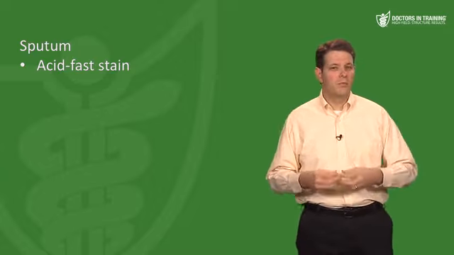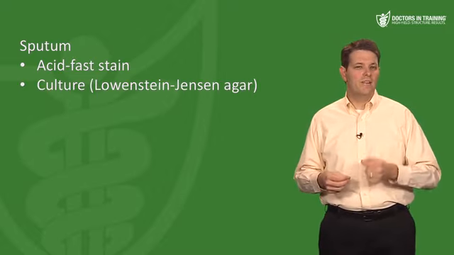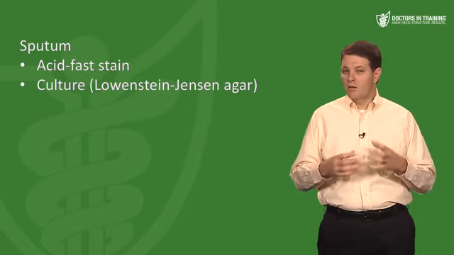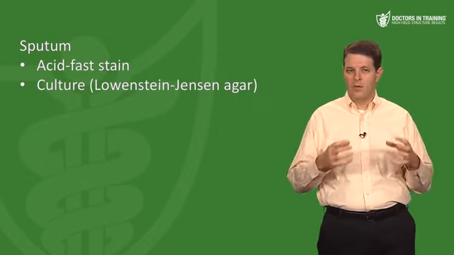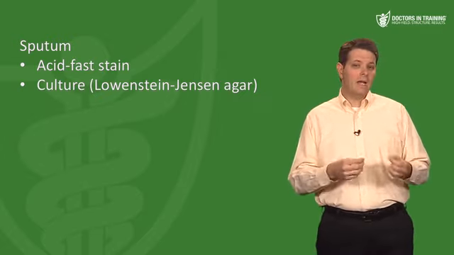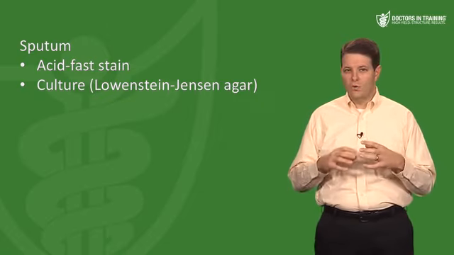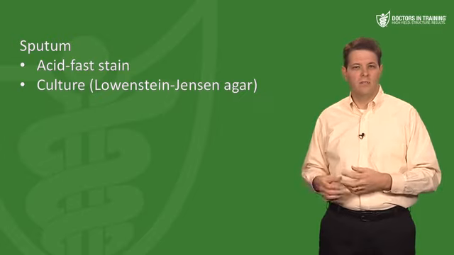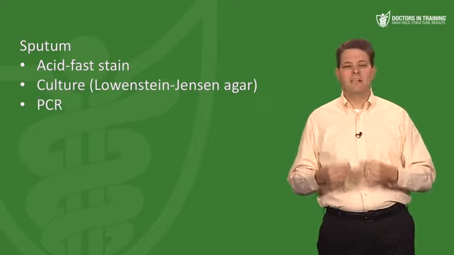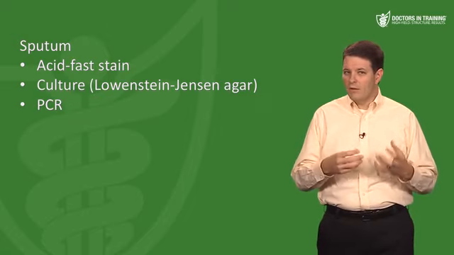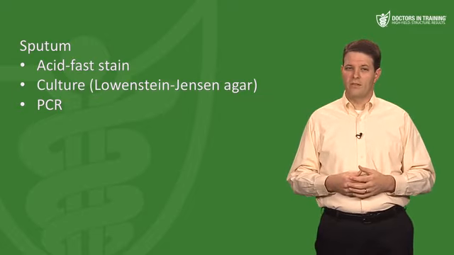So in addition to looking at the sputum microscopically, we're also going to send each of these sputum samples for culture on Lowenstein-Jensen agar, even if the AFB smear is positive. This is going to help us ensure that there actually is TB that we're looking at, not some other non-tuberculous mycobacteria, and it allows us to test for antibiotic sensitivity. Then a third diagnostic test, again to overcome the low sensitivity of the AFB smears and the long length of incubation for your culture, is to perform PCR testing on the sputum samples when we have a high index of suspicion. But this method is not terribly sensitive, and it's also fairly expensive.